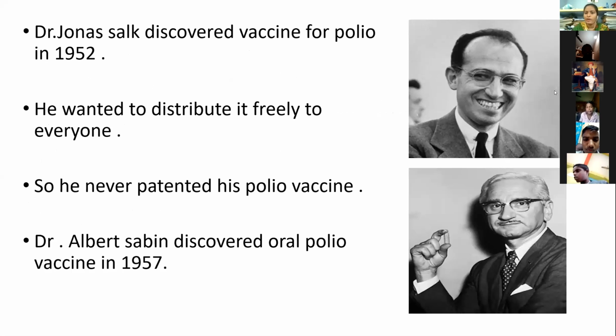Next, who was Jonas Salk? Jonas Salk discovered the polio vaccine in the year 1952. Next, Albert Sabin. Albert Sabin also discovered oral polio drops in the year 1957.